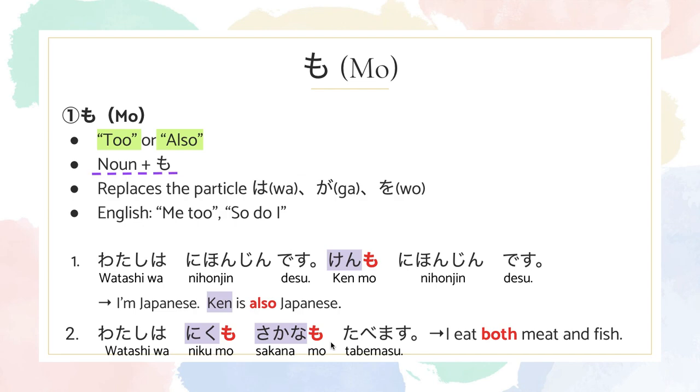It means I also eat meat and also fish. So in the Japanese sentence, if you find the meat, niku, and sakana, which means fish, you would add mo on each side because that means both. If it's I eat meat and also fish, you would only need one mo, but if it's both, you would need two mo's.